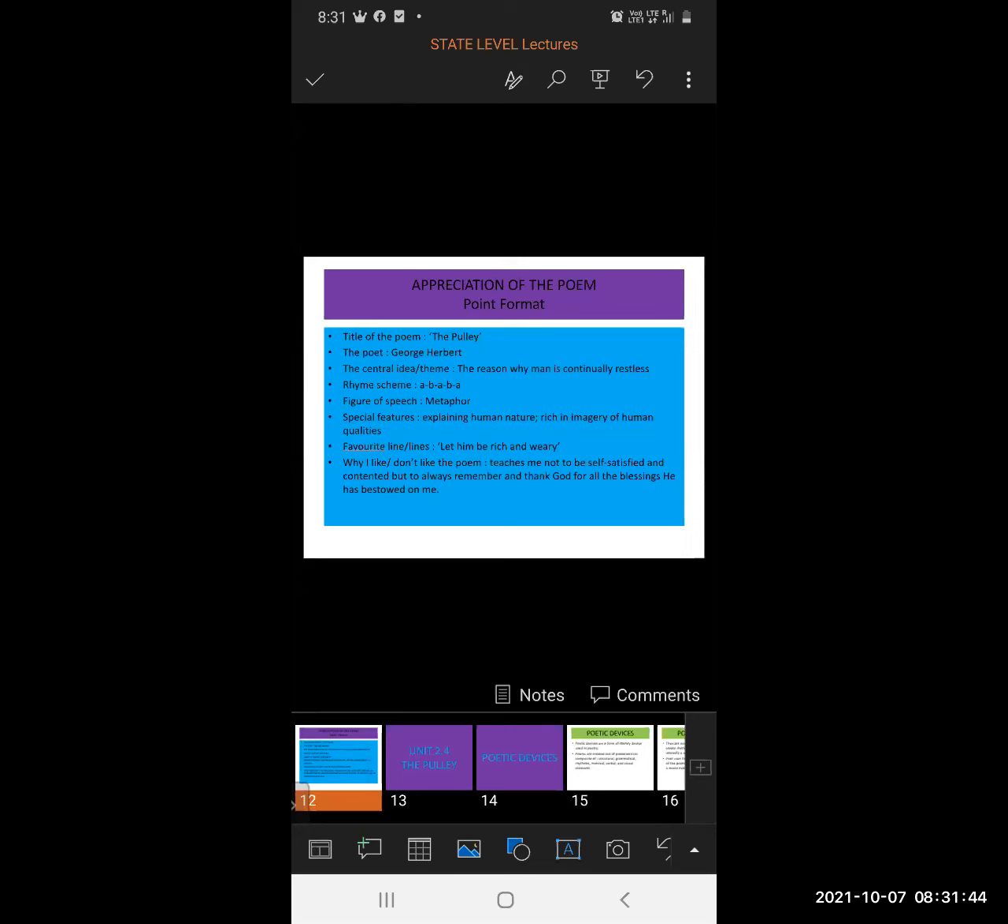You can write alliteration, you can write allusion, antithesis, pun, inversion. You can write more figures of speech here. Then special feature, explaining human nature, rich in imagery of human qualities.